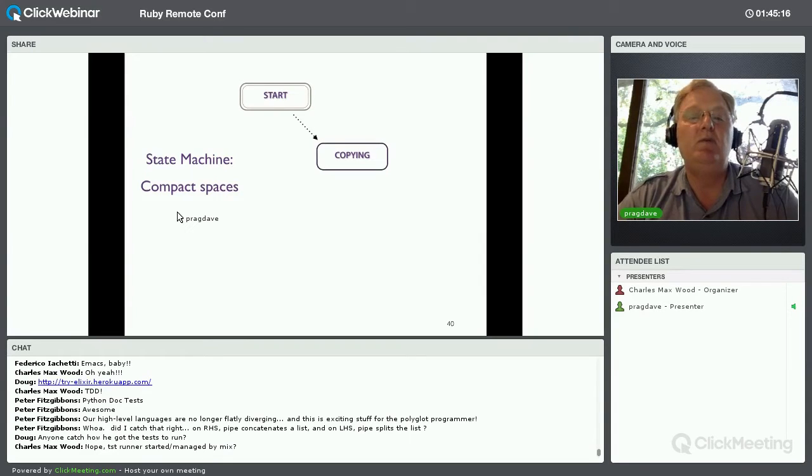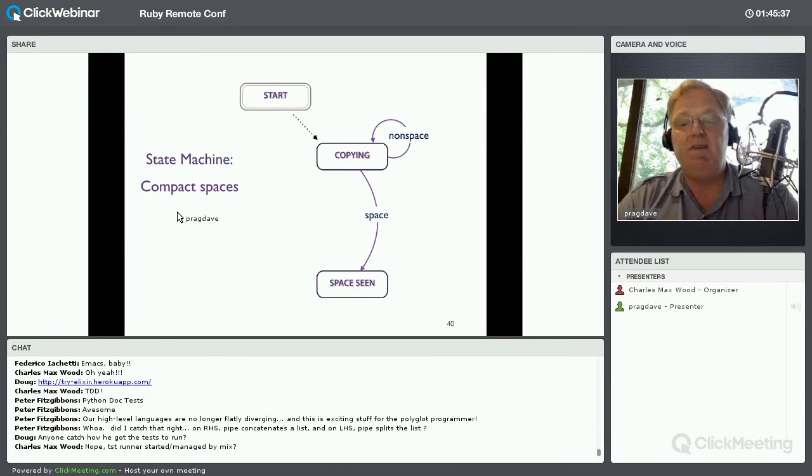So here, for example, if I wanted to write a state machine that compacts spaces in a string, so replaces multiple spaces with one, my start state is going to be I'm copying data from the input to the output. If it's a non-space character, I'm going to continue copying. If I get a space, I'm going to go into a new state, the space scene state. In space scene, if I keep getting spaces, I'm just going to stay in that space scene state. Otherwise, I'm going to go back up to copying if I have a non-space.